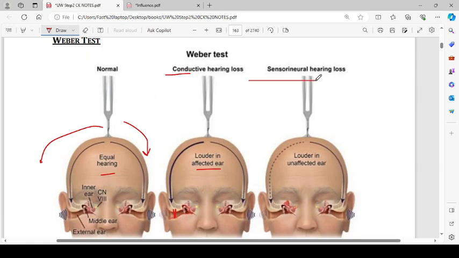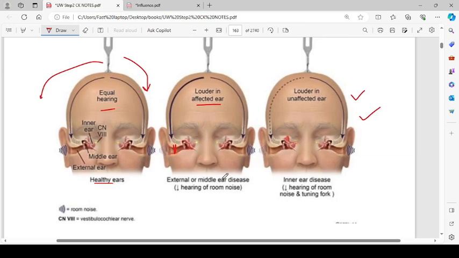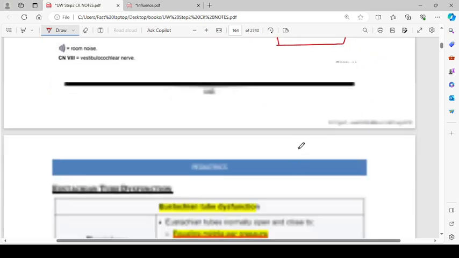And in sensory neural hearing loss, it is louder in the unaffected ear because it is basically bone conduction, right? So when the nerve is not functioning properly, the vibrations which are reaching the cochlea will not be transmitted. So that is why the unaffected side appears more pronounced. So these are healthy ears, external or middle ear disease decreasing on the room noise, and inner ear disease decreasing on the room noise and tuning fork. I hope that made sense.